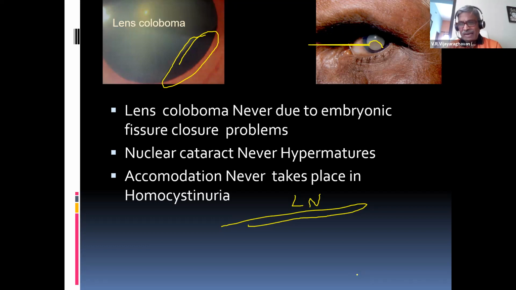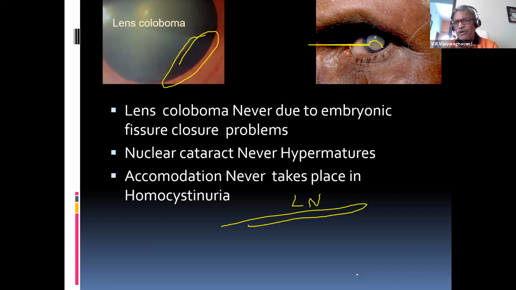Your answer is, sir, it is because of defective development of the suspensory ligament of the lens, otherwise called zonules of the lens, which extend from your ciliary body area and hold that lens in place. These zonules are defective in some area. That area becomes defective. So lens coloboma is because of improper development of zonules. Never forget this point again. A classical exam question again.